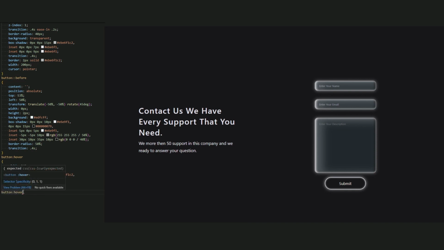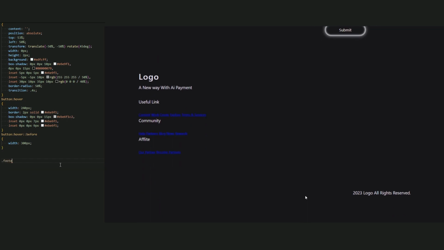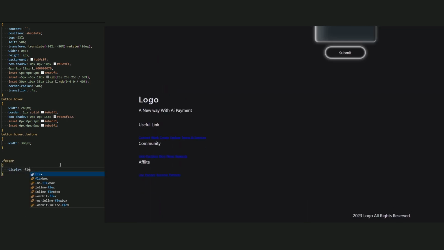Okay, now for button hover before. Okay, now let's add a width 300 pixel and done. Very good. Now last is a footer. Then we go for animation, square, and a circle. Okay, let's call the footer in a CSS.